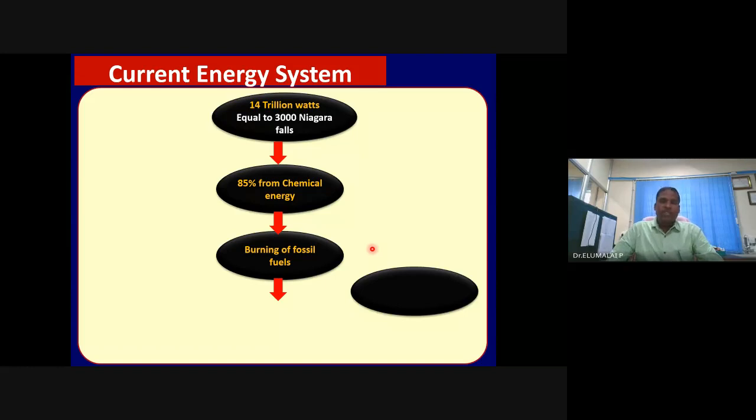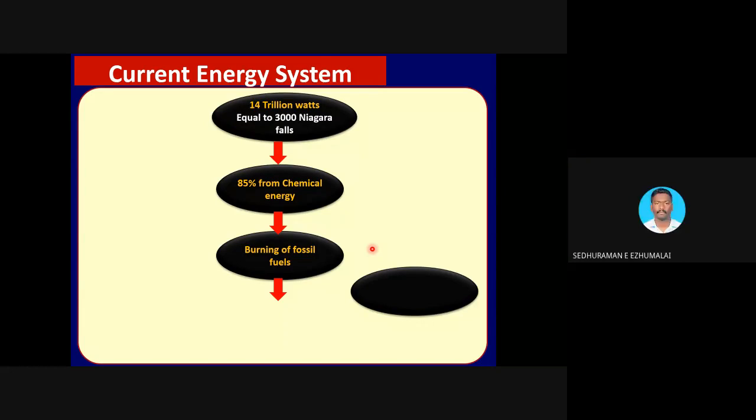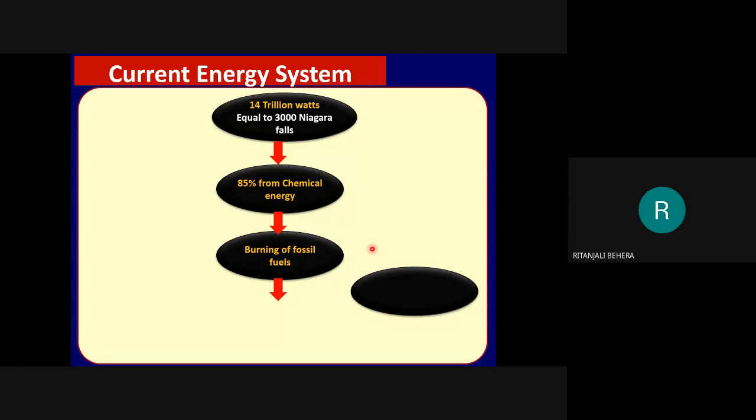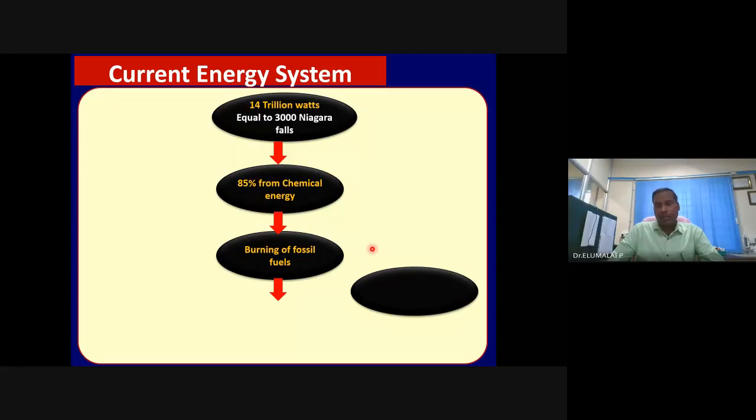What is the oxygen present in the air? Concentration of oxygen present in the air? 21%. Yes, 21%, 20.9% volume percentage of oxygen. The remaining is mostly nitrogen and other inert gases, hydrogen, etc. What is the oxygen concentration required in the internal combustion engine? It's a 21 volume percentage.